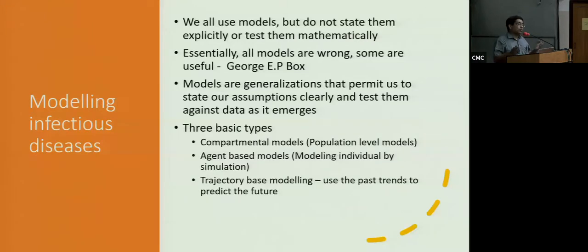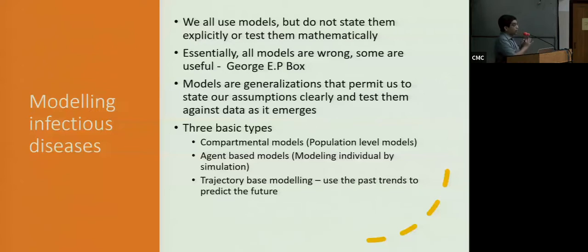So when you talk about models, there are three different broad kinds of models. The first one is what we call the compartmental models. That is, take the entire population of the world and put them into compartments or buckets. Everybody starts off in a susceptible bucket. Some of us will move into an infected or infectious bucket. And finally, the rest of us will move into a recovered or a removed bucket. So those are three buckets, and you can have many, many more buckets built into it, and I'll just talk about that. That's one way of modeling.